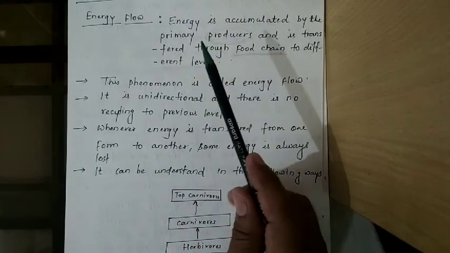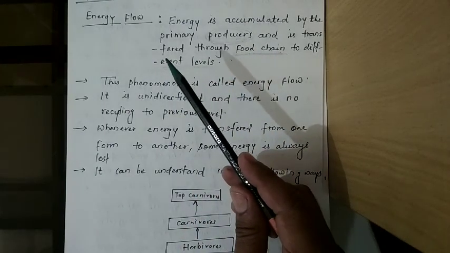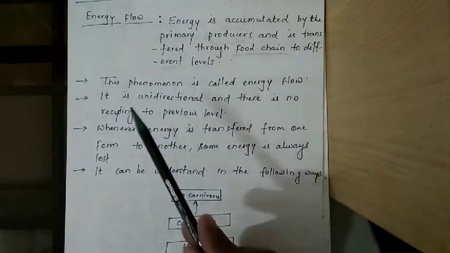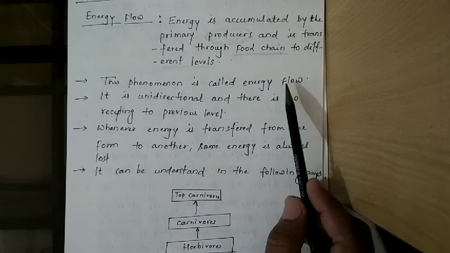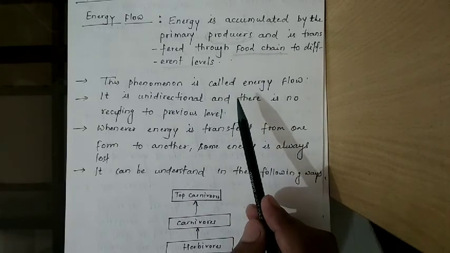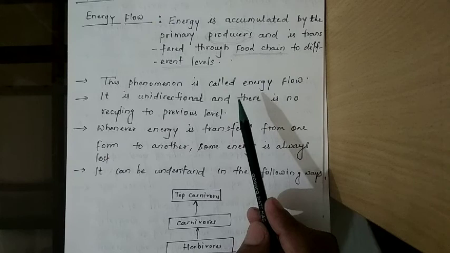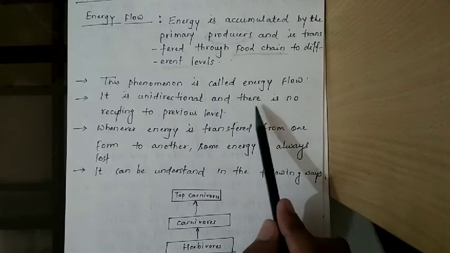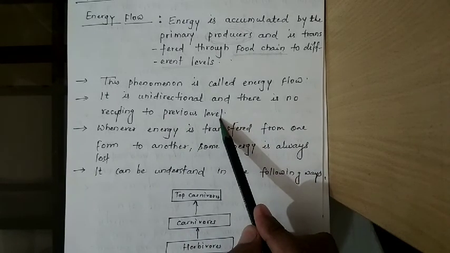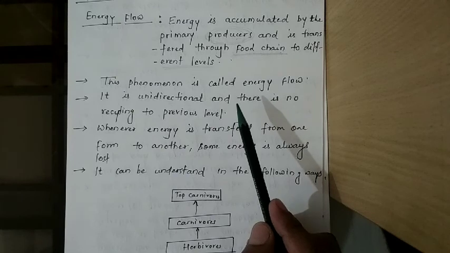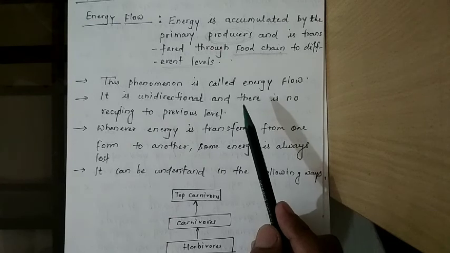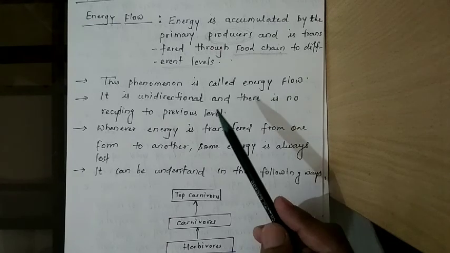So the different energy levels are, you know, top carnivores, herbivores, producer. These are the different energy levels. This phenomenon is called energy flow. It is unidirectional. Unidirectional means this energy flows in a single direction, in one direction only. There is no recycling to the previous level. It means the second level food will not be available to the first level. If it is second level, then it will go to the third level, then the fourth level.